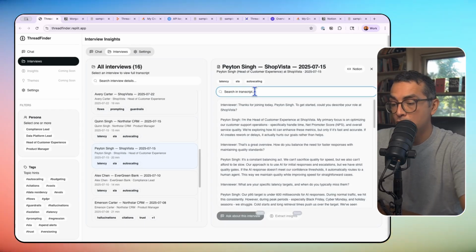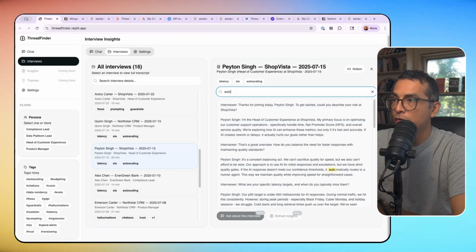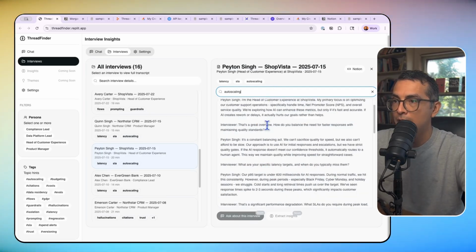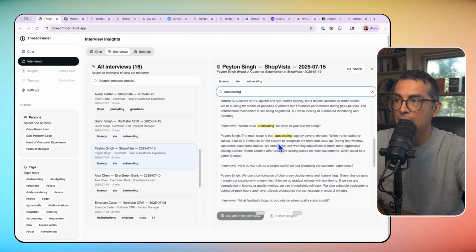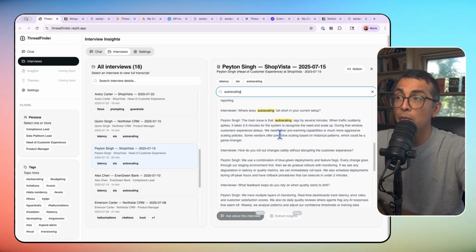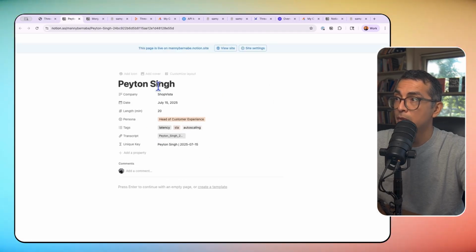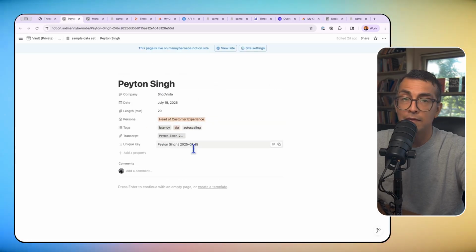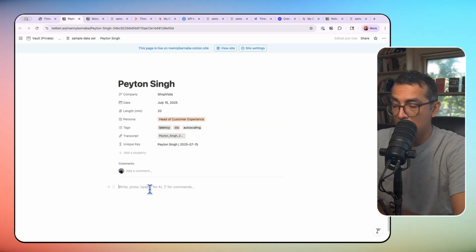I can also search the transcript. So if I want to search for auto scaling, I can do that, scroll through this and see exactly where in the conversation this was mentioned. If I want to go back to the item in the Notion database, I can click here, and it's going to take me to exactly where that lives in the database. And I can continue to modify this as I want.